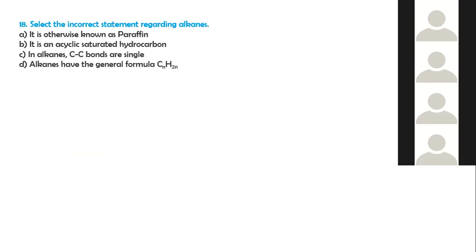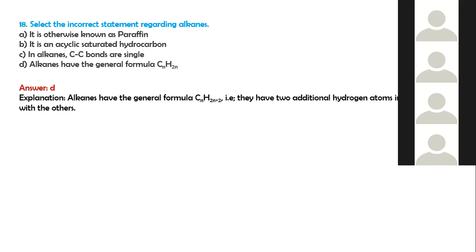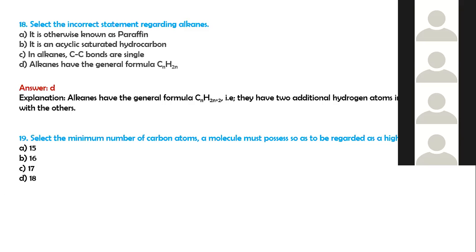Select the incorrect statement regarding alkanes. It is otherwise known as paraffin. It is an acyclic saturated hydrocarbon, and in alkanes, carbon-carbon bonds are single, and alkenes have the general formula CnH2n, that means they have two fewer hydrogen atoms in comparison with the alkanes.